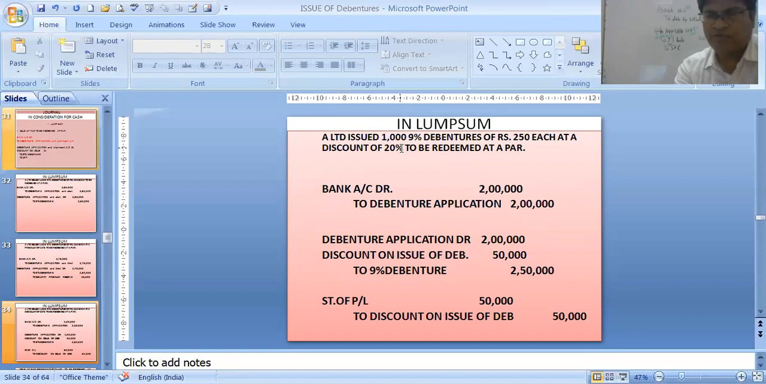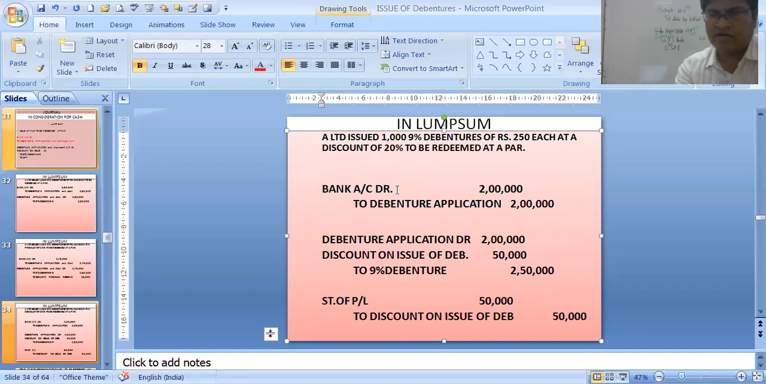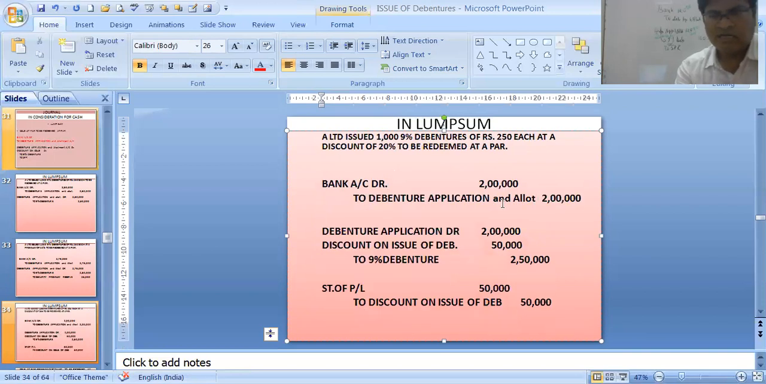So 200 rupees per debenture value becomes 200 into 1,000, 2 lakhs. To debenture application and allotment 2 lakhs. Similarly, to debenture application and allotment 2 lakhs. To discount on the issue of debentures 50,000 to 9% debentures 2,50,000.